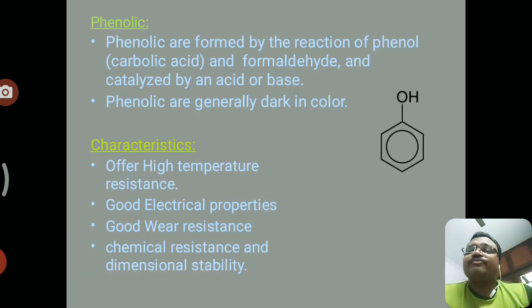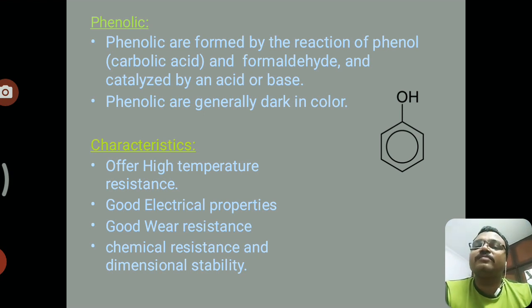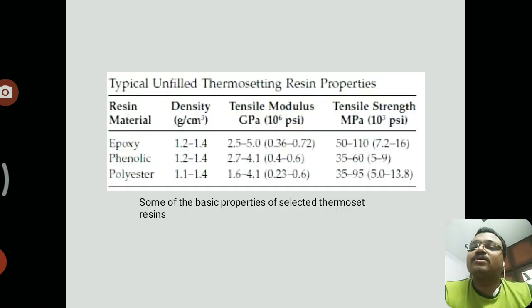Next one is the phenolics. Phenolics offer high temperature resistance, good electrical properties, good wear resistance, good chemical resistance and dimensional stability. But phenolics are generally dark in color, since they are the reaction of phenol and formaldehyde. So this is the thermosetting resins properties of epoxies, phenolics and polyesters.